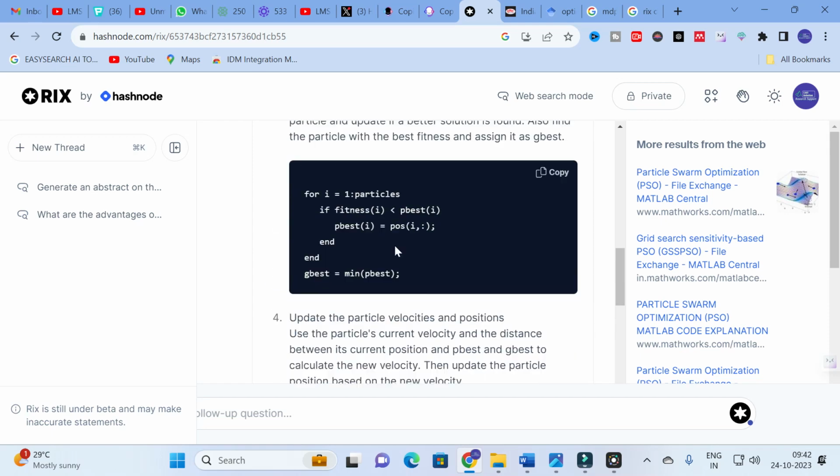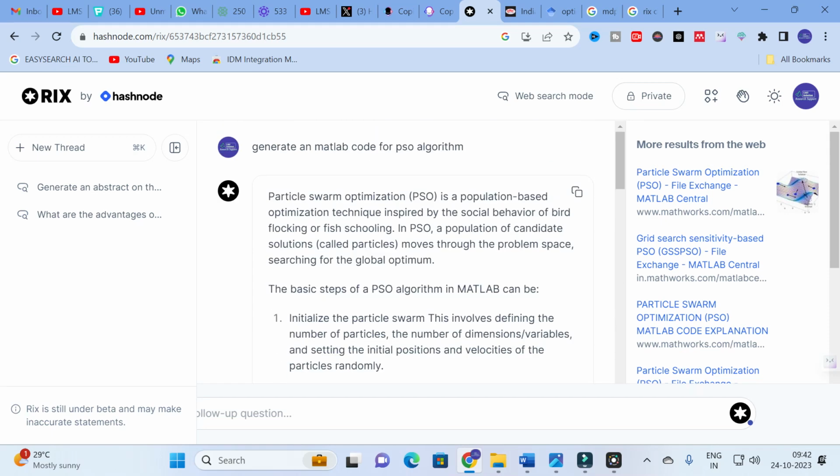Like that, it will generate a step-by-step algorithm with MATLAB code for the particular prompt we have given. This will be a better option to understand that particular code even better. If it gives a step-by-step algorithm like this, you can learn that algorithm very easily, and you can learn the code also very easily using this kind of EEx AI search engine.